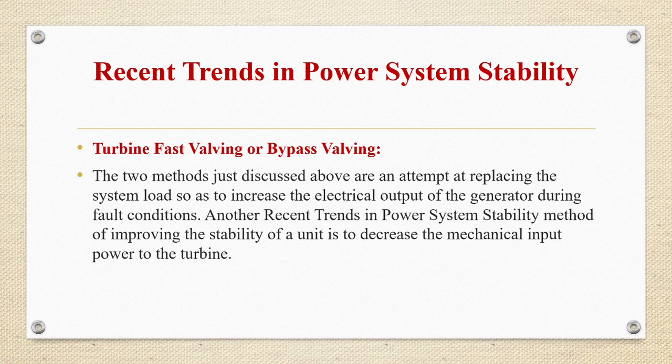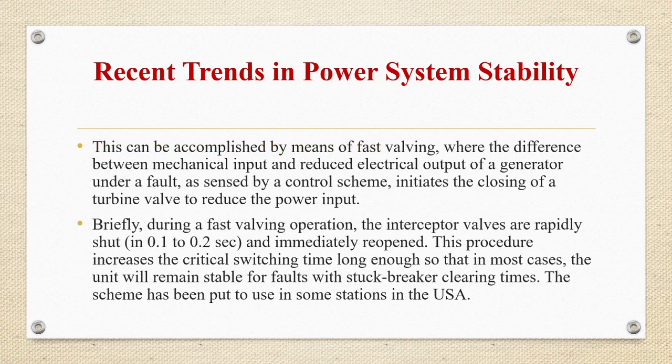Another recent trend in power system stability, a method of improving the stability of a unit, is to decrease the mechanical input power to the turbine. So how can we do this? This can be done by means of fast valving, where the difference between mechanical input and reduced electrical output of a generator under a fault, as sensed by the control scheme, initiates the closing of a turbine valve to reduce the power input.